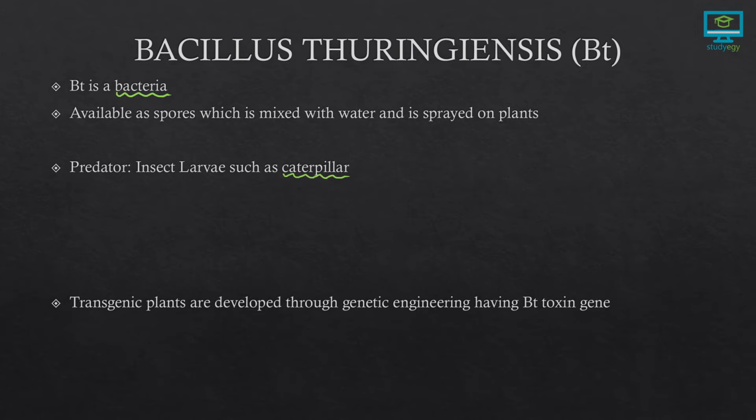When the caterpillar feeds on the BT spores, the spores go to the gut of the caterpillar where a certain type of toxin is released and it will cause lysis in the gut, that is cell death, leading to the ultimate death of the caterpillar. We'll learn about this particular BT crop in detail in the chapter biotechnology.